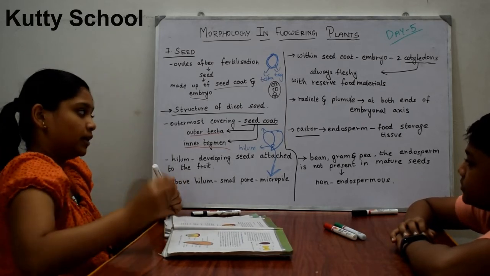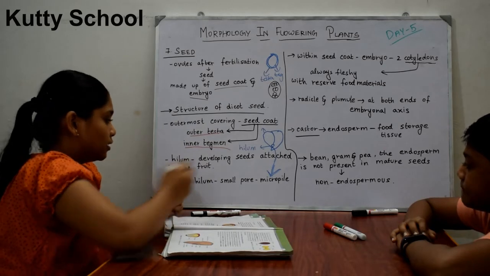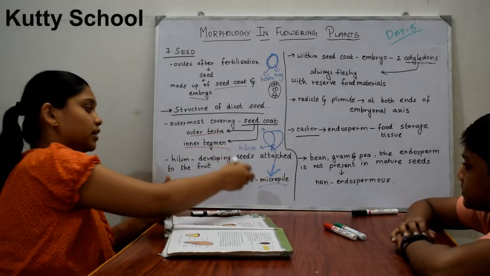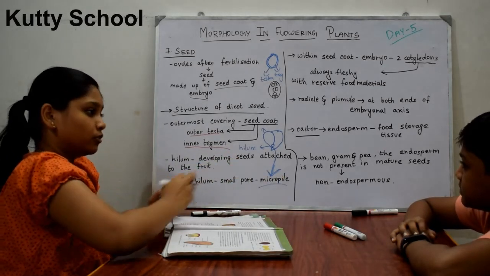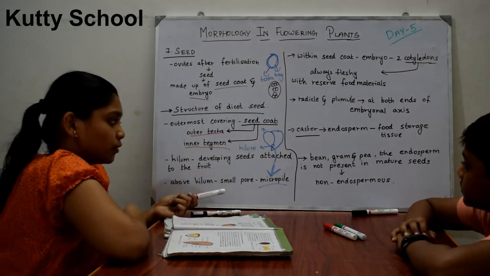It helps to pass through. We will study this in sexual reproduction of flowering plants.